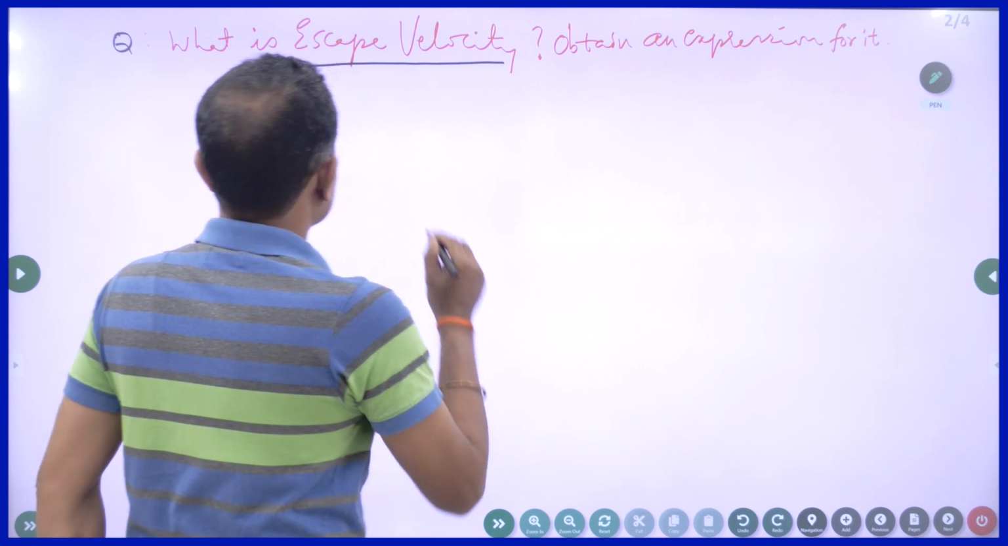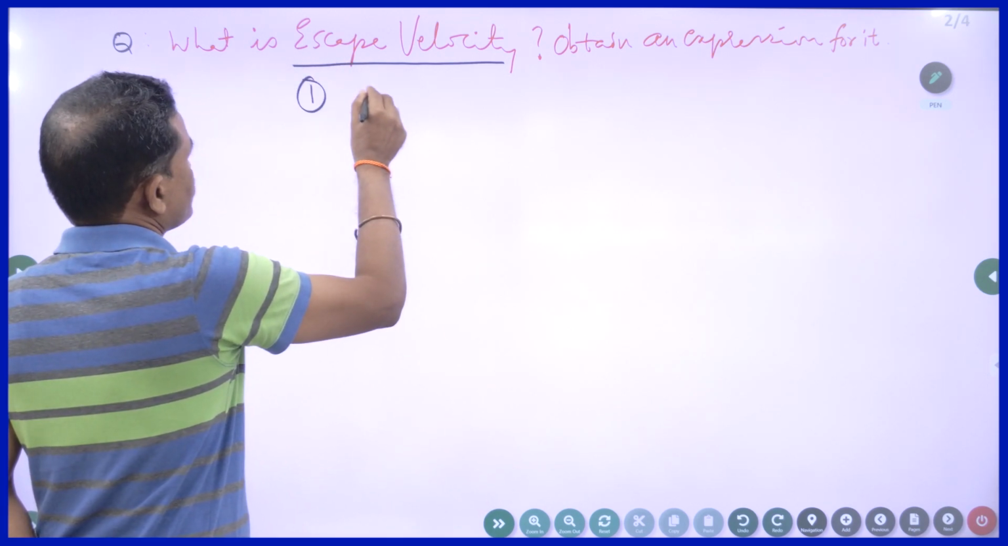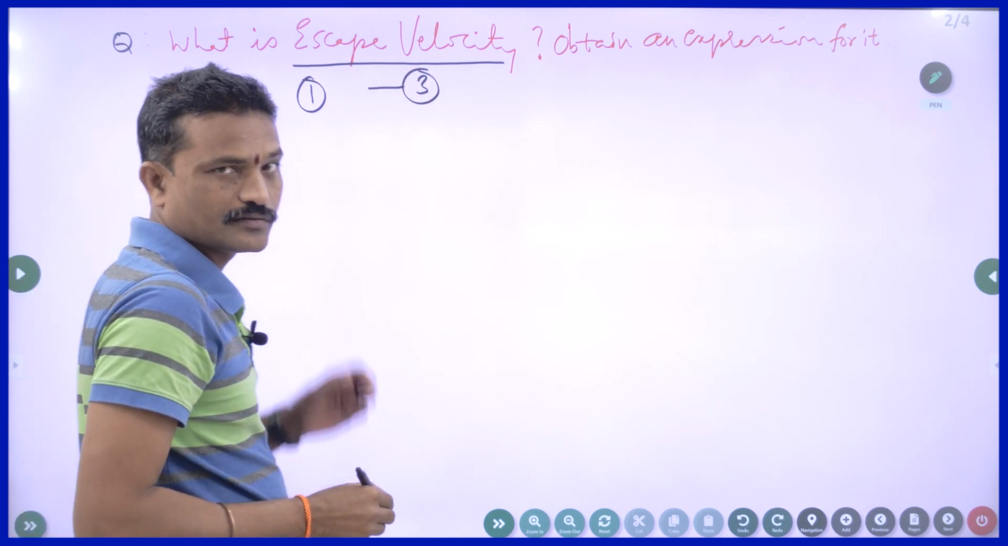Now let us derive. If you write the definition, you will get 1 mark. For derivation of the formula, you will get 3 marks. Right.